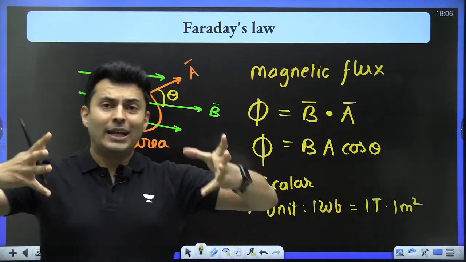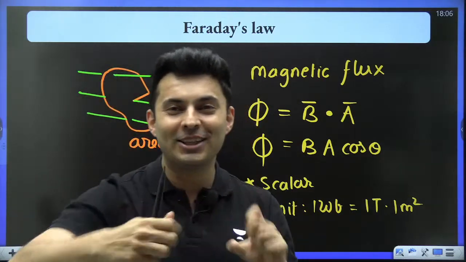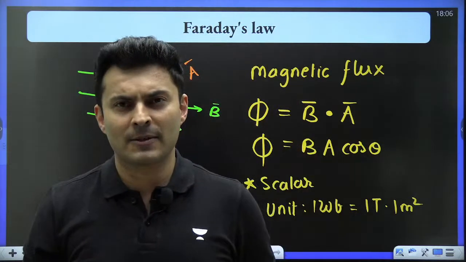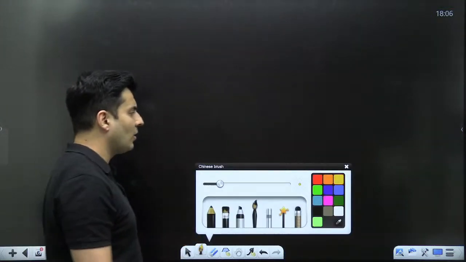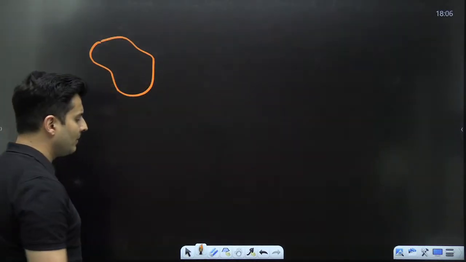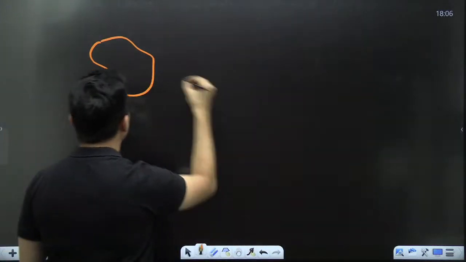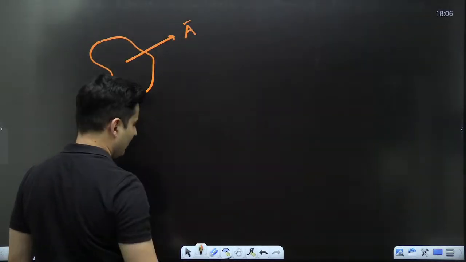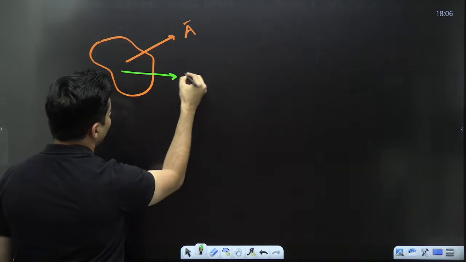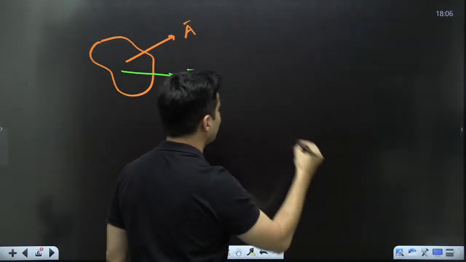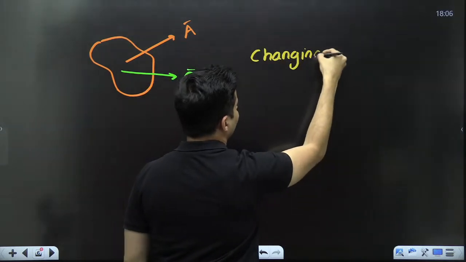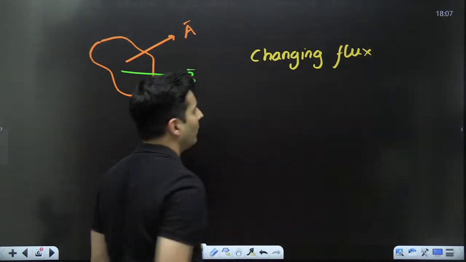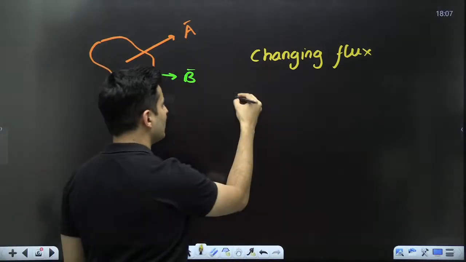Now, this flux talks about how much field is going through an area. More field goes, more flux. Now, how can you change the flux? Can you guys guess? What are the different ways of changing the flux? Imagine there is a particular area, and this is that particular area vector, and there is some magnetic field cutting through it. How can you change the flux? What are the different ways of essentially changing the flux? Because that will be important for Faraday's law.